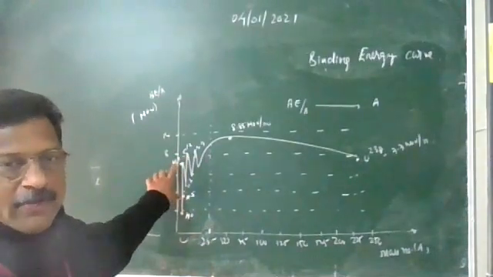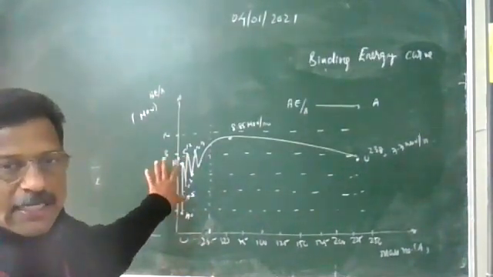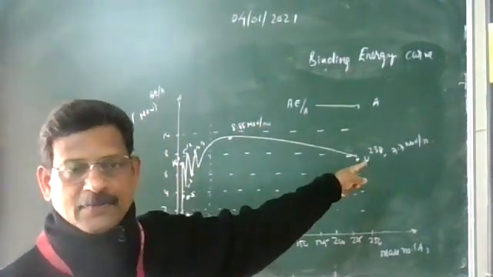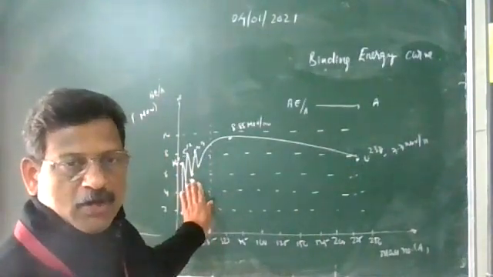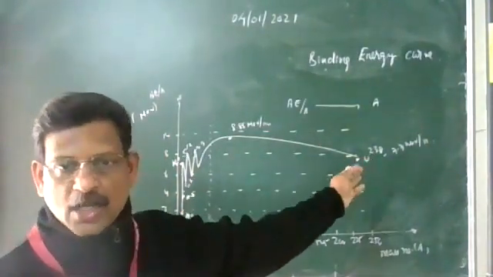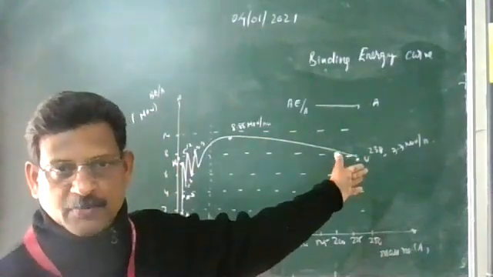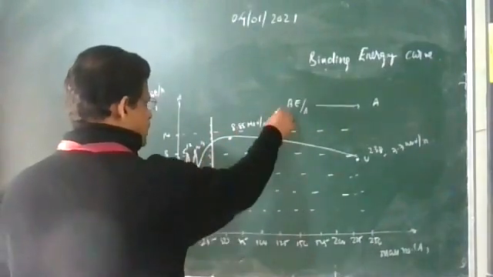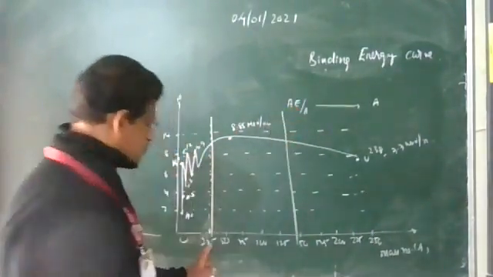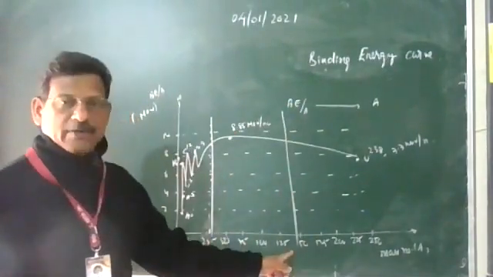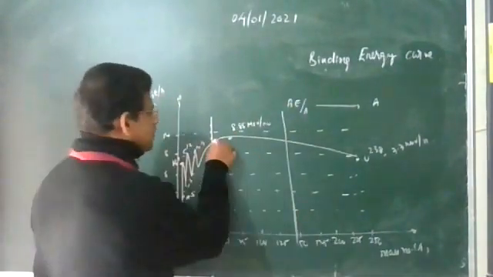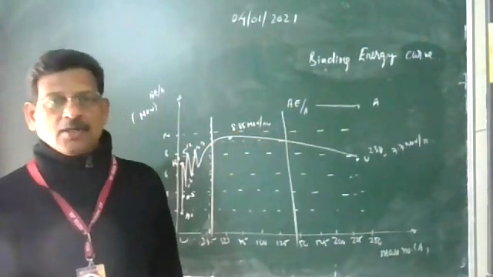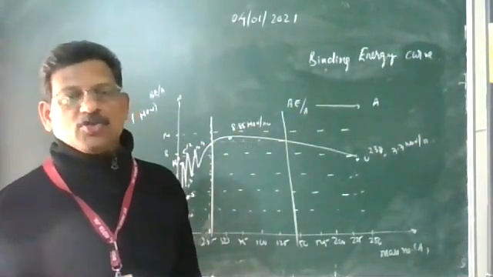Light nuclei have comparatively low binding energy per nucleon. And for uranium, its value is also less. The light nuclei binding energy per nucleon is less, and for heavy nuclei, uranium 238, etc., the binding energy per nucleon is less. But in between here, you can see a range. This is called the mid-range, around 30 to 120. Their binding energy values are comparatively very high. So mid-range nuclei are comparatively very stable.